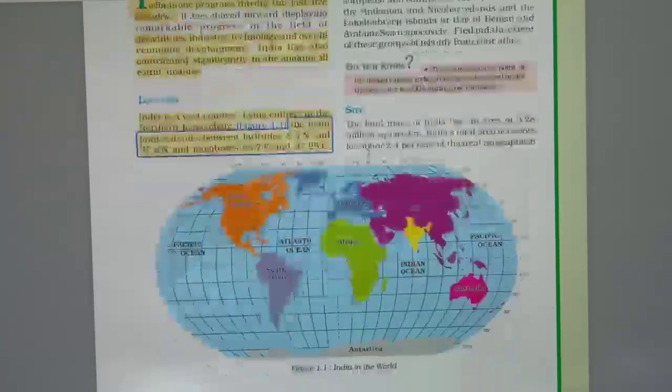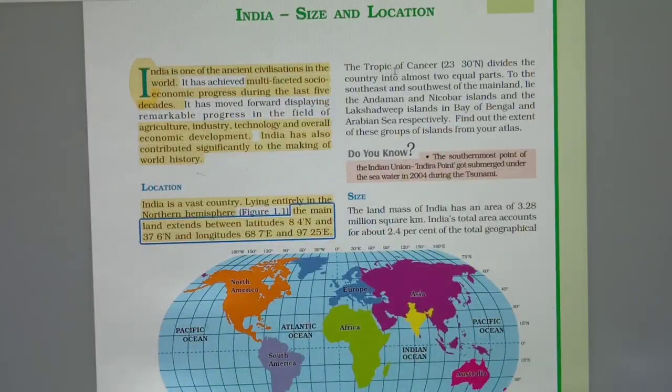And what is there? The Tropic of Cancer. The Tropic of Cancer divides India into two approximately equal parts at 23 degrees 30 minutes north, or 23.5 degrees north. To the southeast and southwest of the mainland there are the Andaman and Nicobar islands and the Lakshadweep islands in the Bay of Bengal.